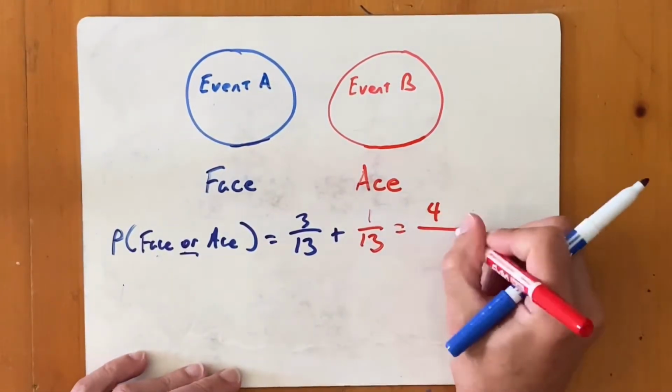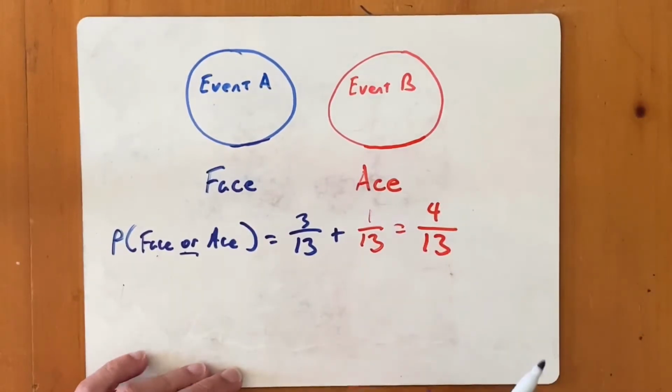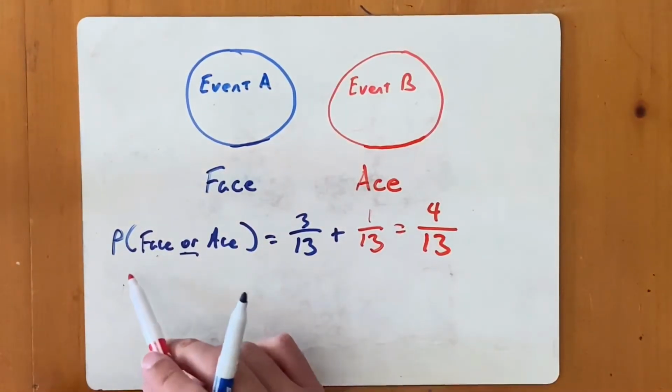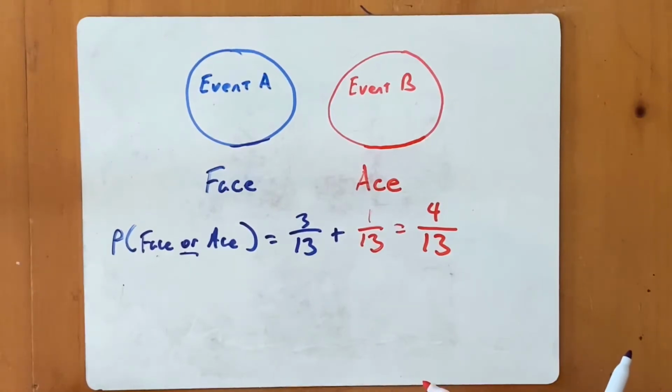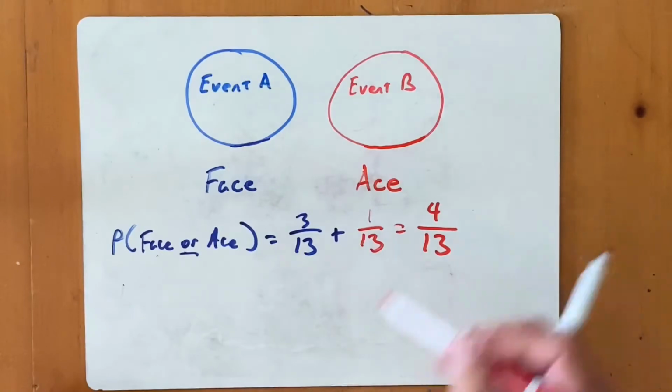And I'm going to get a total probability of 4 out of 13. So the probability of getting a face card or an ace out of a single deck on a single card is 4 out of 13.